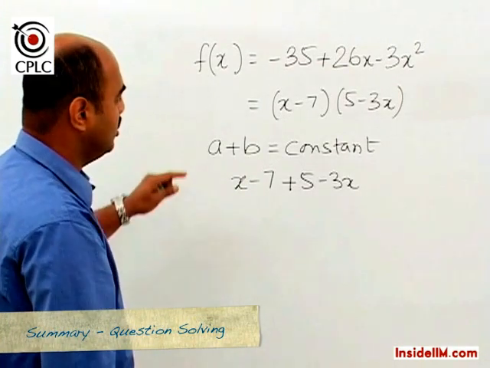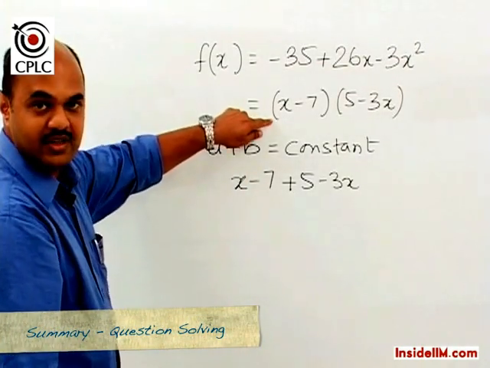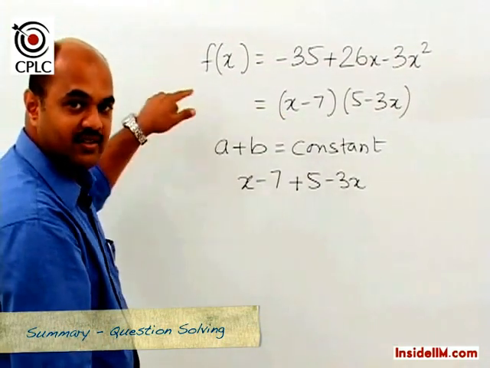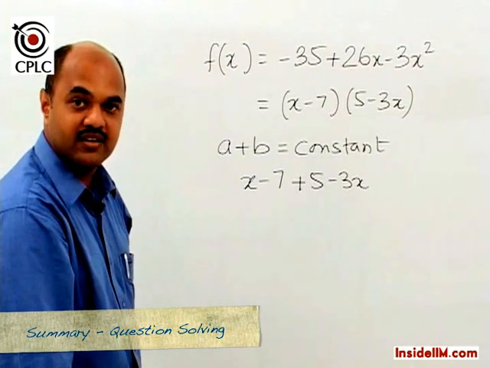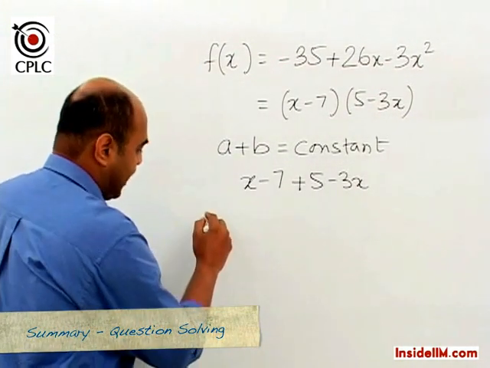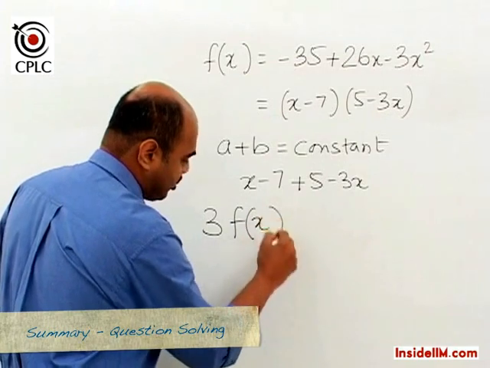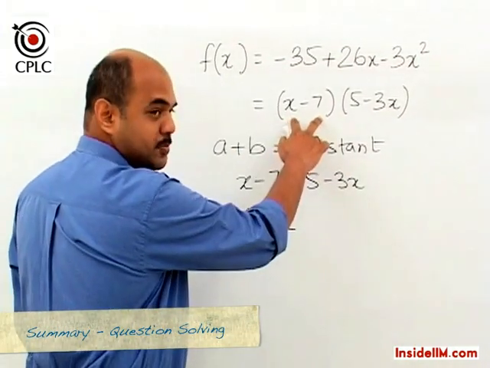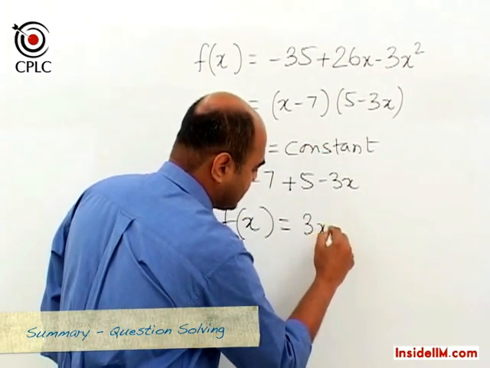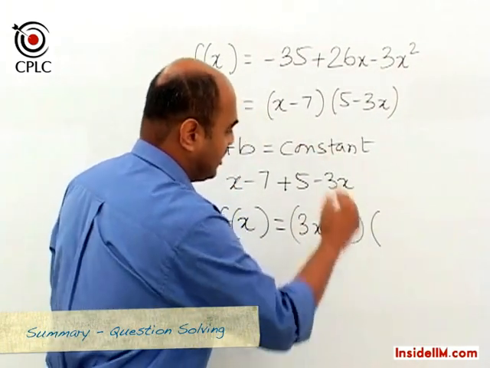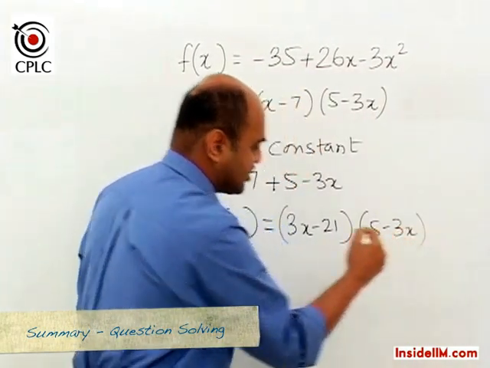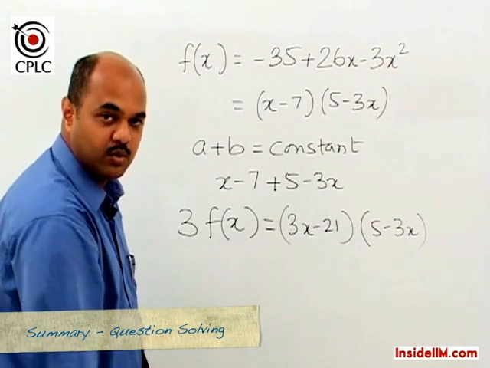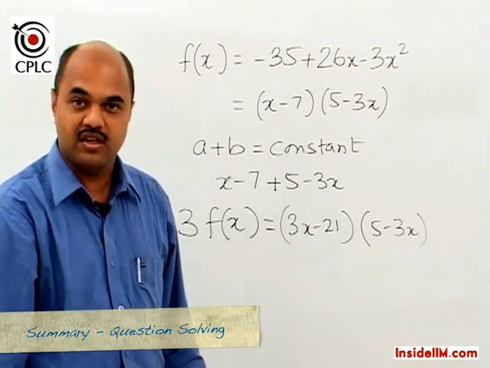So what we would do, we would try and create a 3x term here by multiplying by 3, and if we still want to maintain the equation, we would have to multiply the left hand side also by 3, and hence we can state the equation as 3f(x) is equal to, we multiply this bracket by 3 and hence we get 3x minus 21 multiplied by 5 minus 3x. Now if we add these two brackets, we would get a constant value of minus 16.